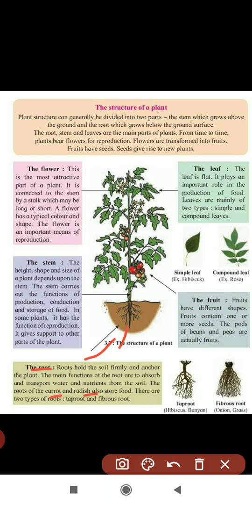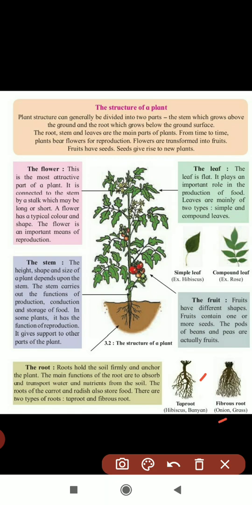So mainly there are two types of roots. One is the tap root system and another is the fibrous root. The tap root has branches like this; examples are hibiscus and banyan tree. And the fibrous root is small, with so many branches like fibers.